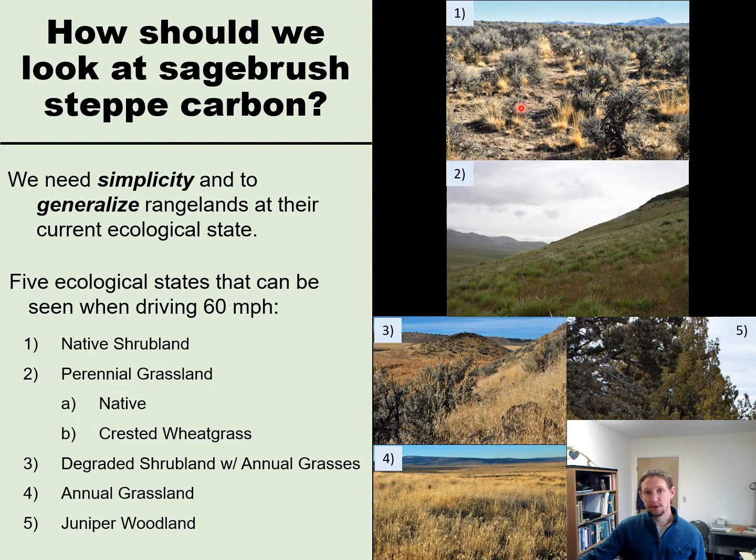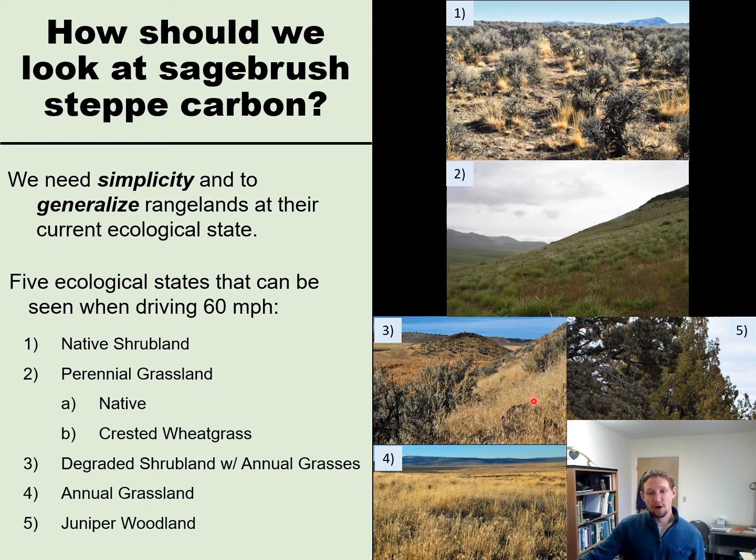So here in picture 1, we have our native shrubland. It's a sagebrush dominated site with perennial bunch grasses. The second is a perennial grassland. So you can see here in figure 2, where you have your site dominated by perennial bunch grasses. And this can be native or crested wheatgrass. And I'll get into this further on in my talk, why we should look at both.